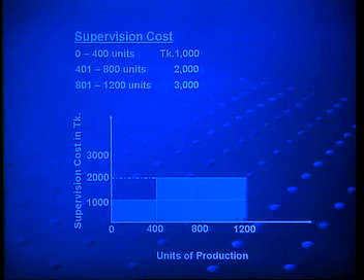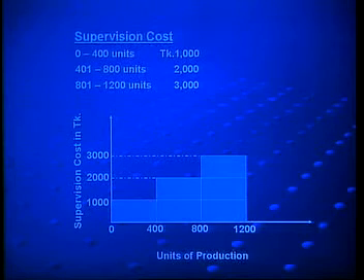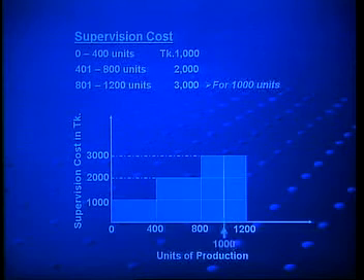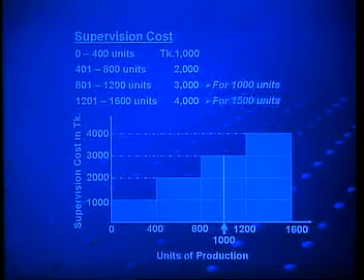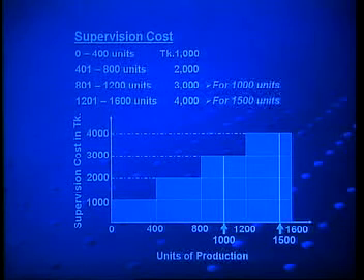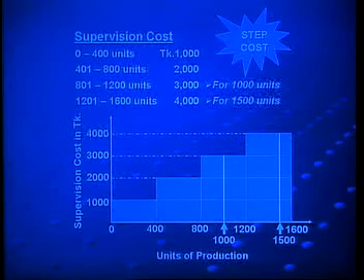Then again, for 801 to 1200 units, supervision cost will be taka 3000. Therefore, for producing 1000 units, it will be in this range, supervision cost is taka 3000. Again, for producing 1201 to 1600 units, supervision cost will be taka 4000, and for producing 1500 units, it will be in this range. So, for 1500 units, supervision cost will be taka 4000. Here the supervision cost increases by step. So, it is called step cost.